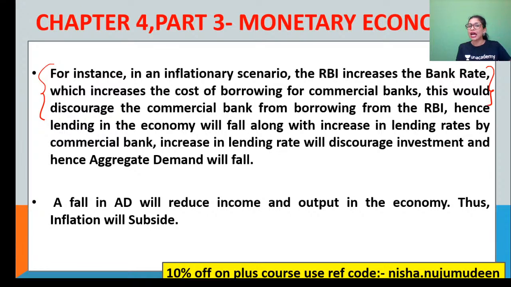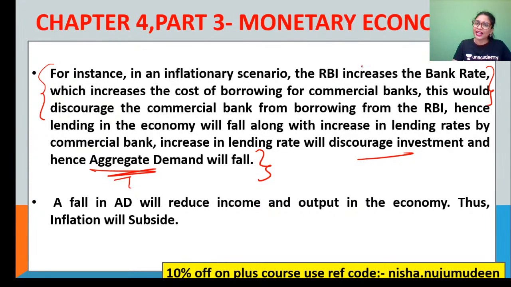But when this scenario is happening, automatically the lending in the economy will fall, along with an increase in what? The lending rates or interest rates of the commercial banks. An increase in lending or interest rate will discourage investment, because we are not going to take loans from banks. So where will we go for money for investment? That will also decrease, and automatically the total demand, or aggregate demand, will also decrease. This is what happens when the RBI increases the bank rate.